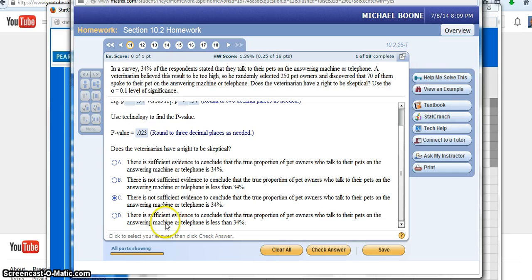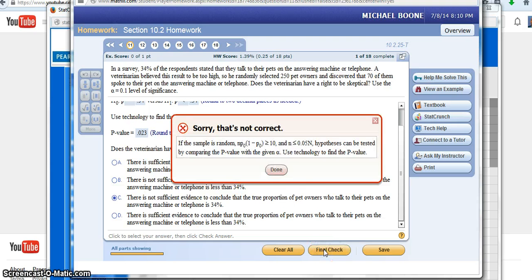Or the last one, there is sufficient evidence to conclude that the true proportion of pet owners who talk to their pets is less than 34%. If I'm rejecting the null hypothesis, that means I don't believe it's this, which is kind of saying that part gets a little confusing.